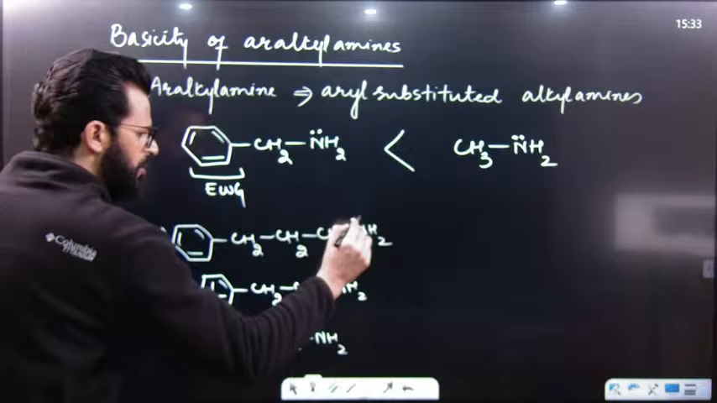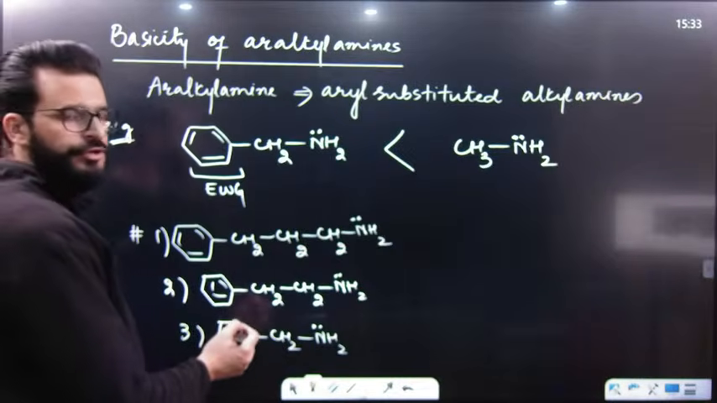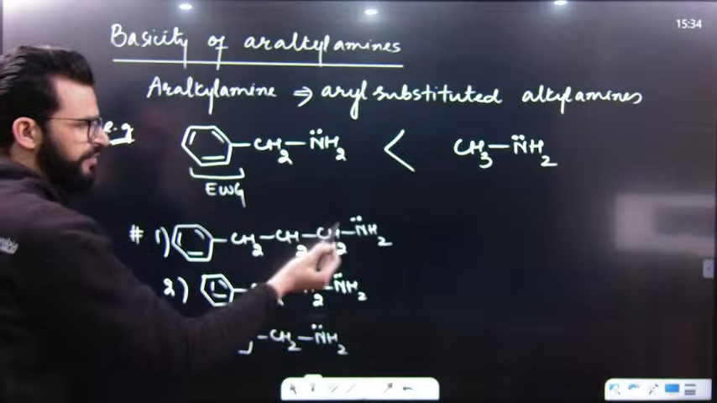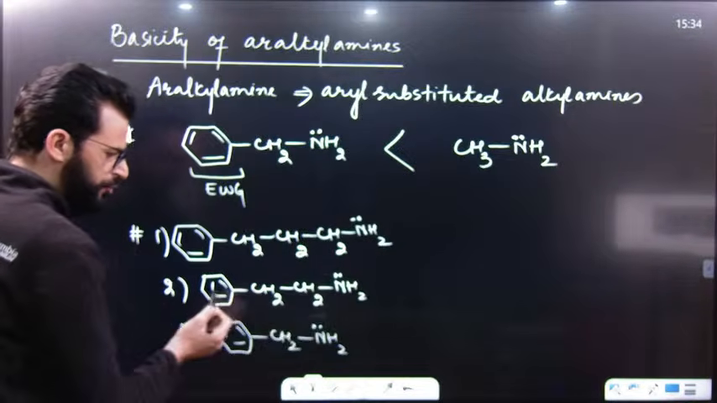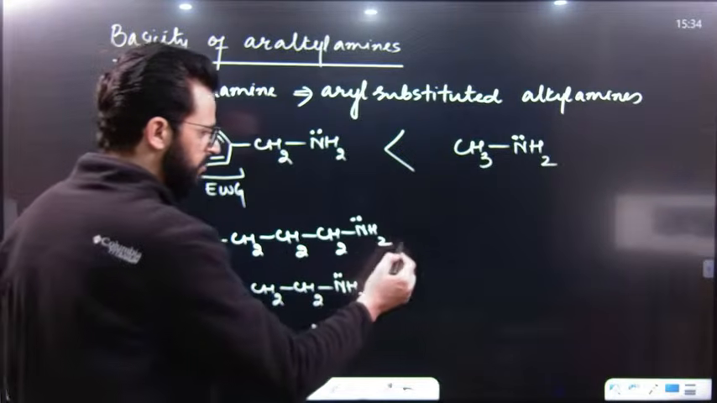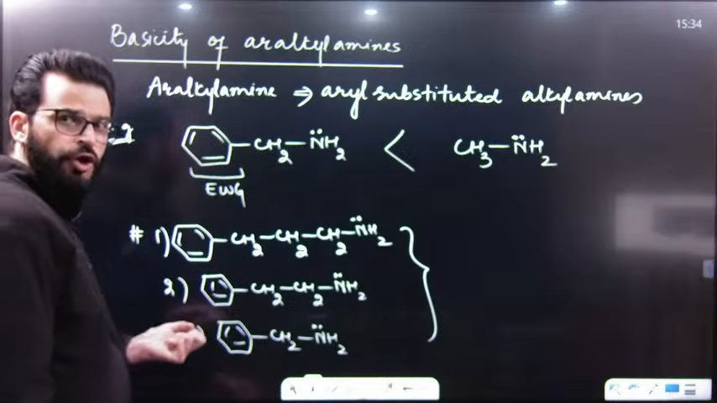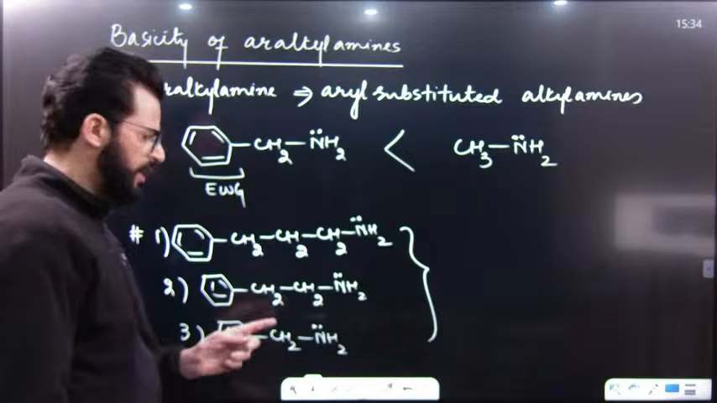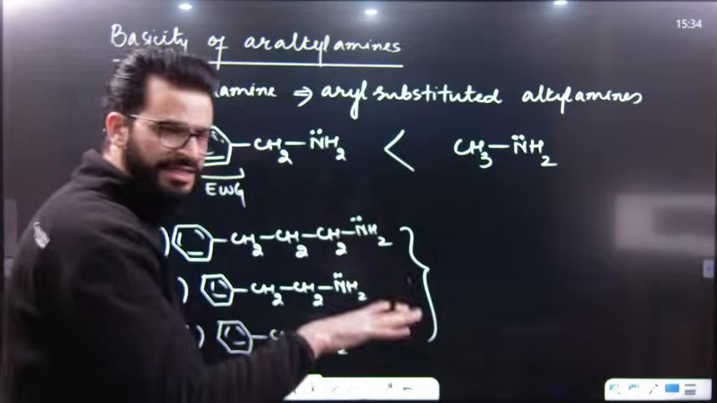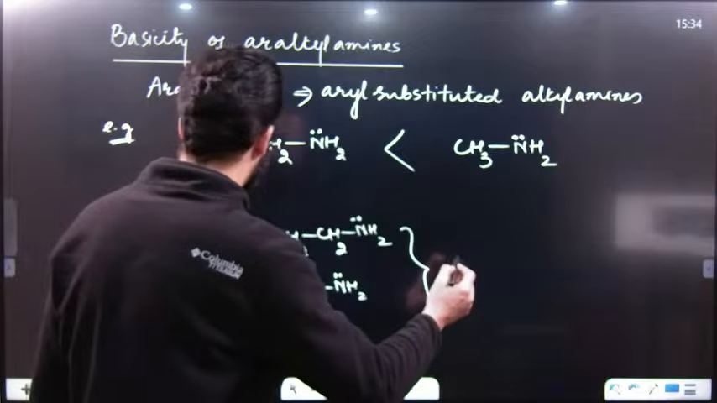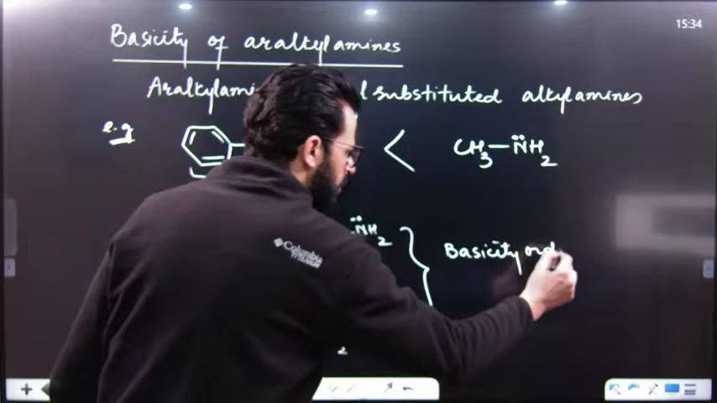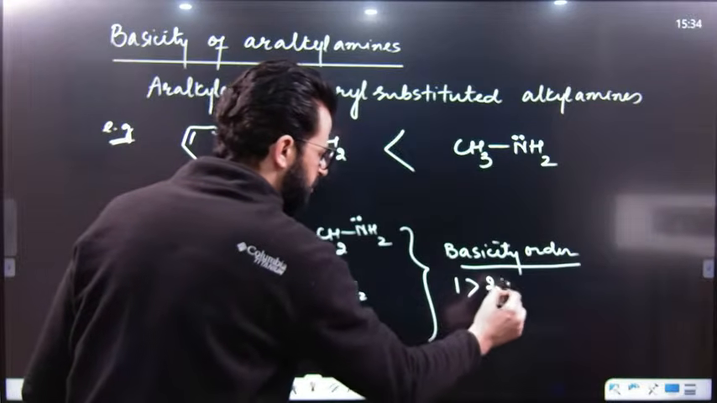Now, all these phenyl rings are electron withdrawing groups. But in one, the electron withdrawing group is far away from this nitrogen, in another it is a little closer, and in the third it is very close to nitrogen. When electron withdrawing groups are closer to nitrogen, their minus I effect will be more, so the stronger the electron withdrawing effect, the weaker the basic character. That means the basicity order will be: one is a stronger base as compared to 2, as compared to 3.